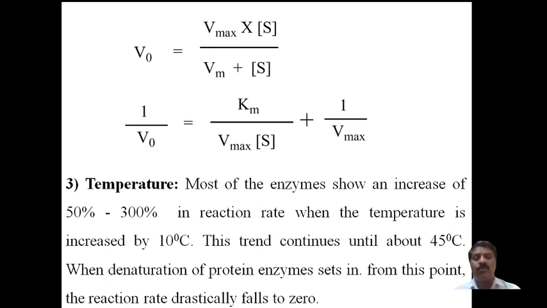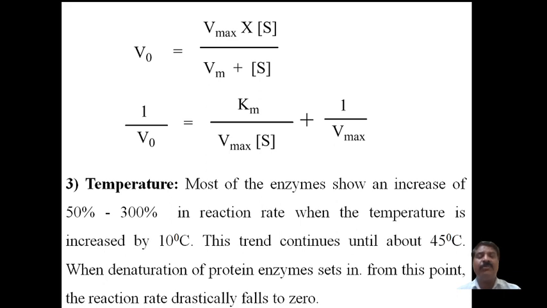Two times you have to increase. Two times. Therefore, the rate of the reaction is four times. First one is double, and then once again it is double, so it will be almost four times. Therefore, we say that as the temperature increases, the rate of the reaction will increase by almost 50 to 300% for every 10 degree rise in temperature.